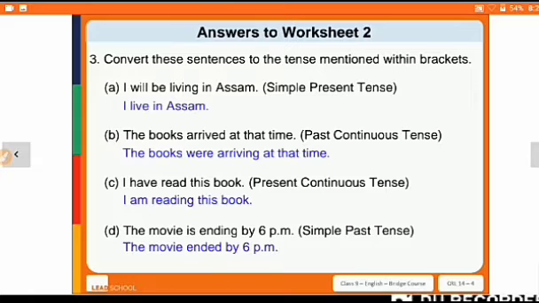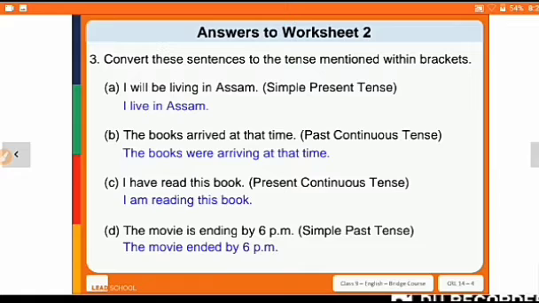Okay, then next, the books arrived at that time. So the books arrived, so here there is no ing form, so that is not continuous tense, but arrived we have, so that is the second form of the verb. So this tense, the books arrived at that time, is a simple past tense.